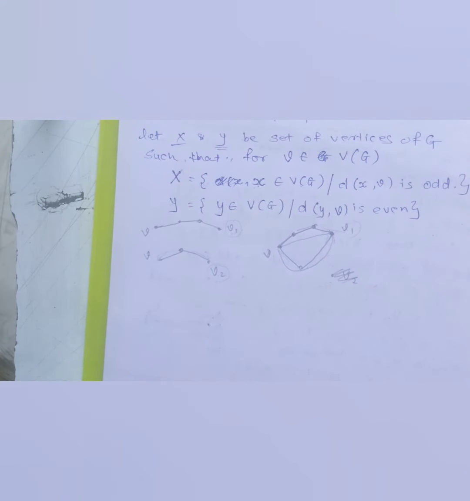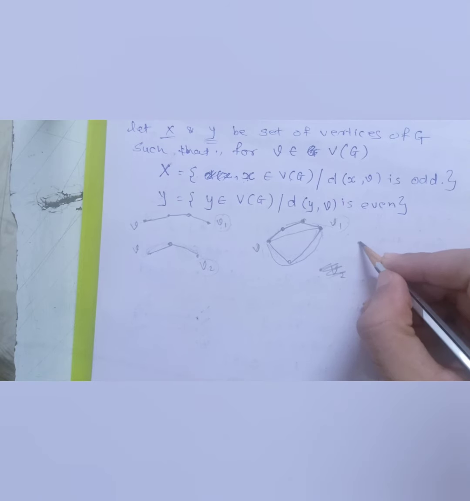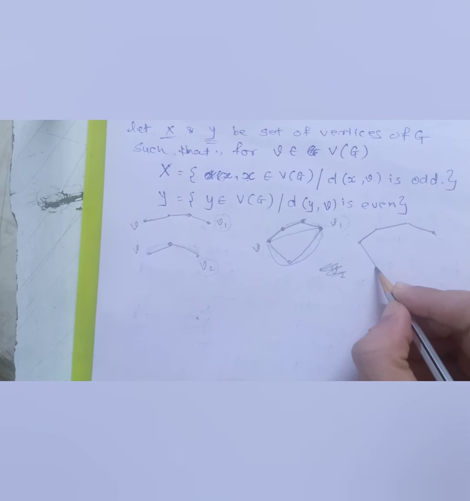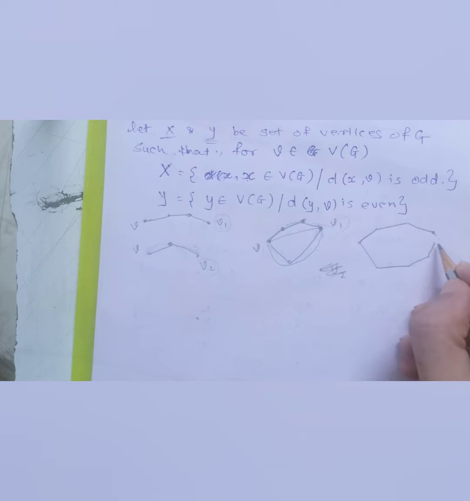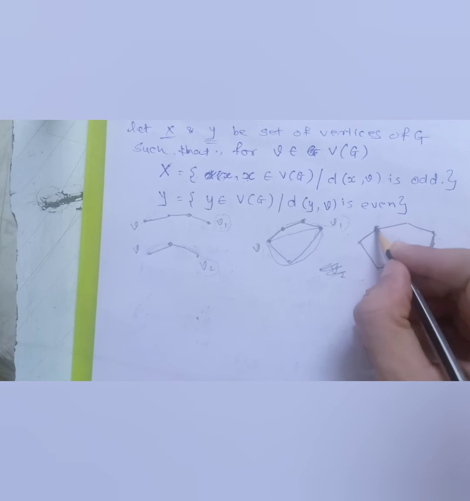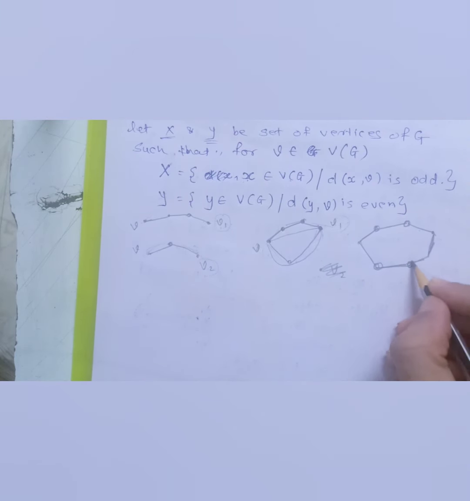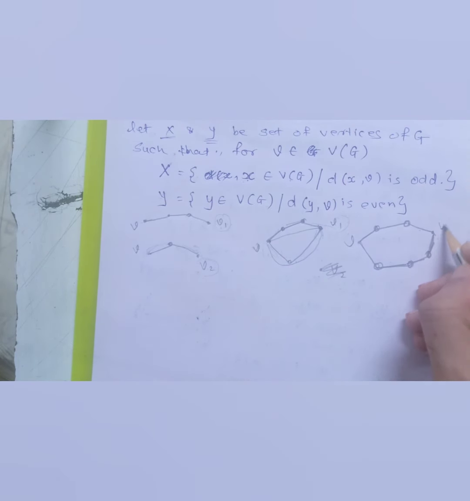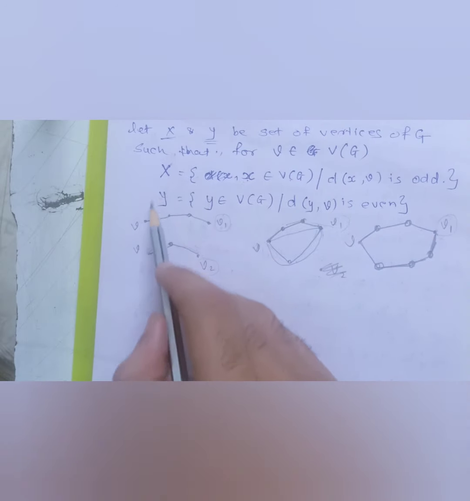So supposedly we can have one more example. It can be something like this. So say 1, 2, 3, 1, 2, 3, and we have some other 1, 2, 3. Yeah, we can take 4 as well. 1, 2, 3, and say 4. I will just name it so that it's more clear. So something like this. If you see, this is my fixed vertex V, and this is my vertex V1. I want to justify where I should keep this V1, in X or in Y.